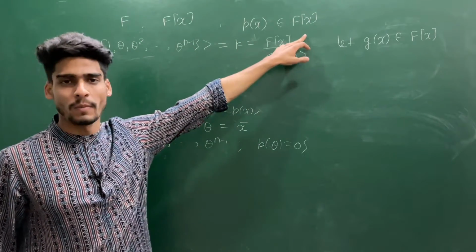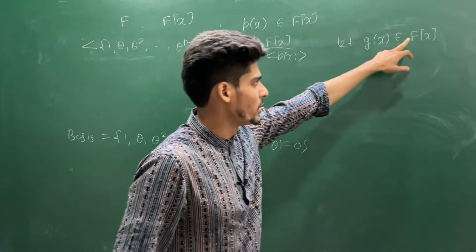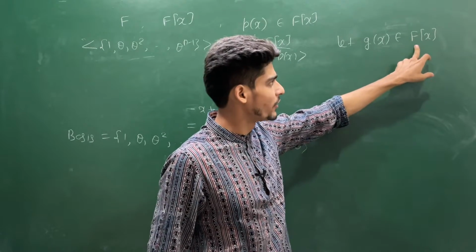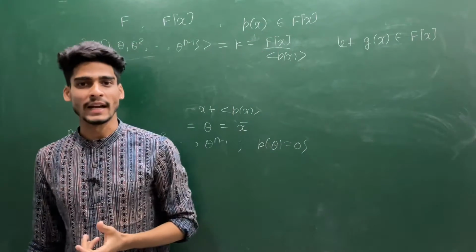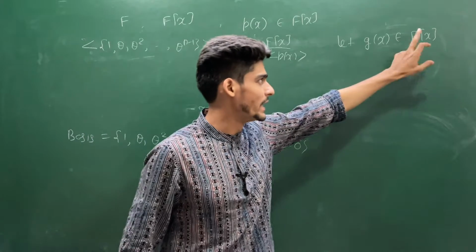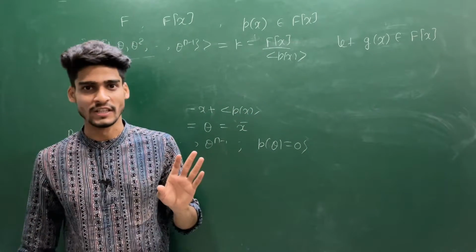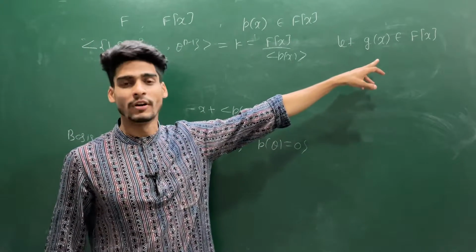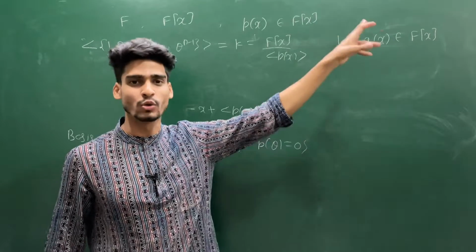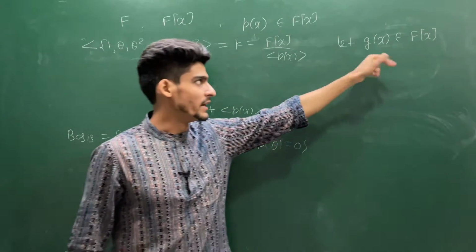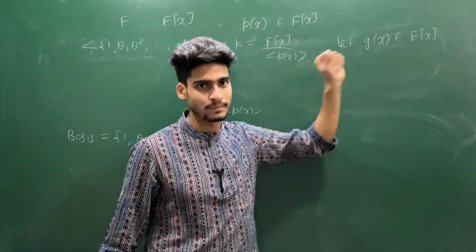This G(x) is also a member of this F[x]. What is the nice property of this F[x]? F being a field makes F[x] a PID, a principal ideal domain. If it is a principal ideal domain, we can apply the division algorithm. We have a nice function which sends G(x) to the degree of G(x), and under which this becomes a Euclidean domain.